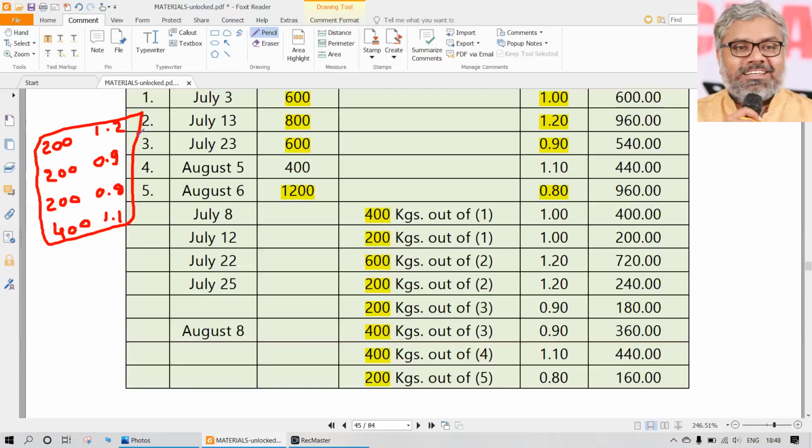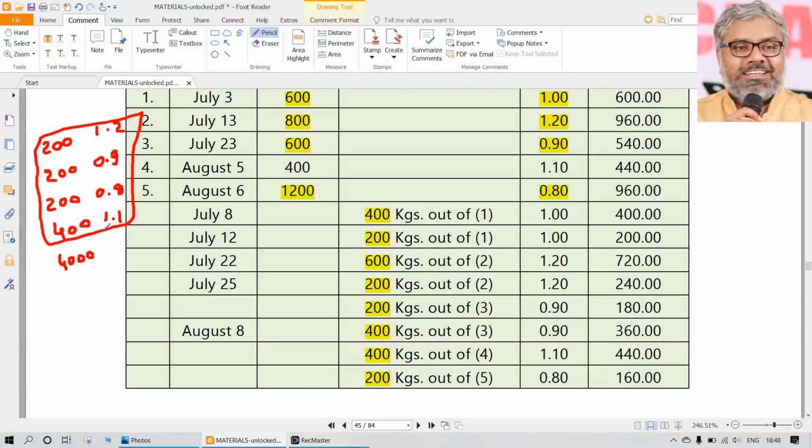So 200, 200, 200, 600. Total value will be 4,000, isn't it? So that is according to the LIFO, the closing stock valuation will be that much. That is 4,000.